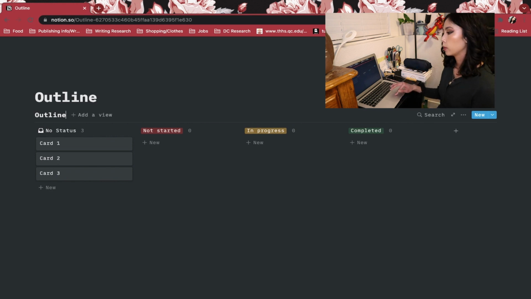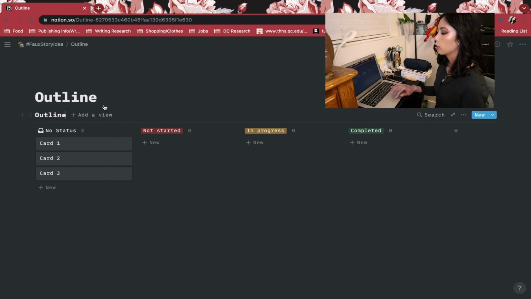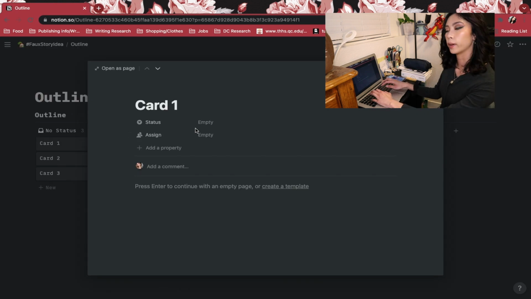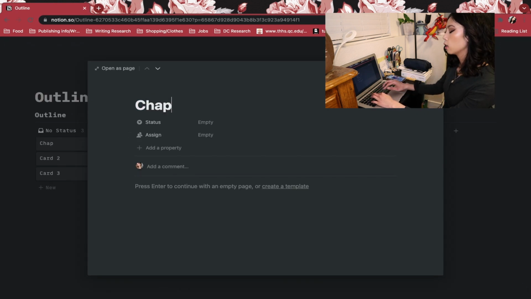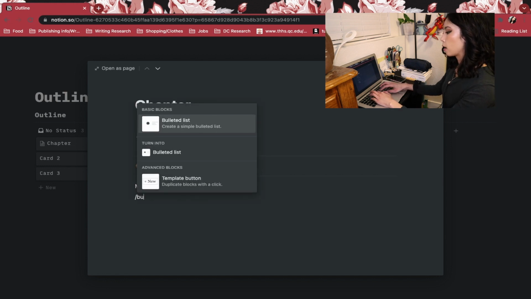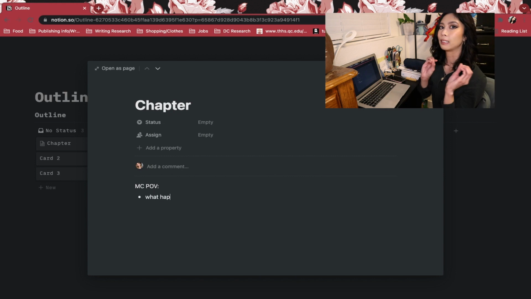Okay, so this is basically the basic outline. How I outline things is a very intense way. Basically it's chapter 1, MC point of view, and I label it that way. And then I basically just have a bullet pointed list of what happens down to dialogue. This is how insane I get when it comes to this.